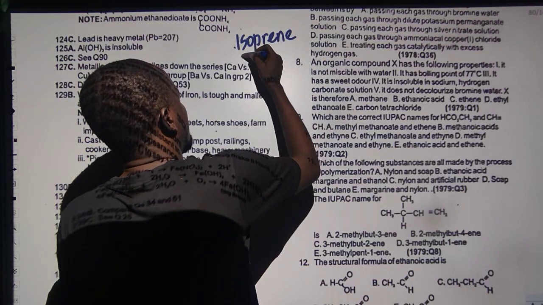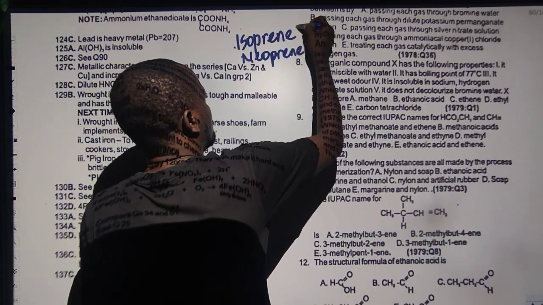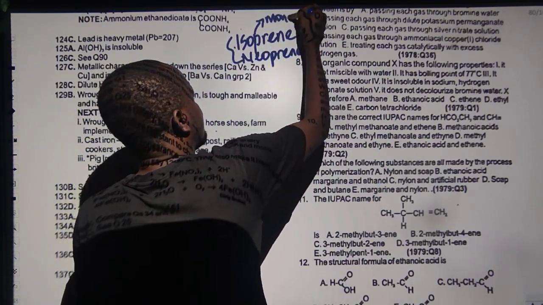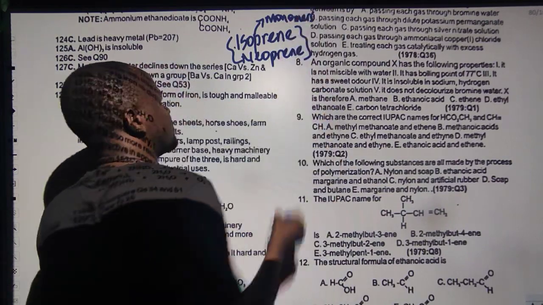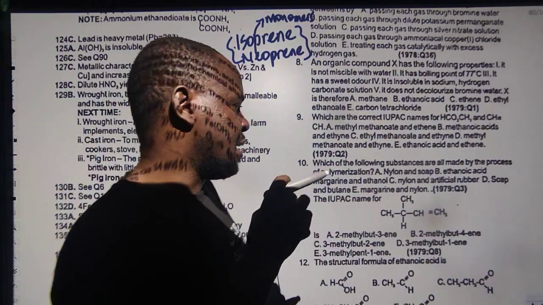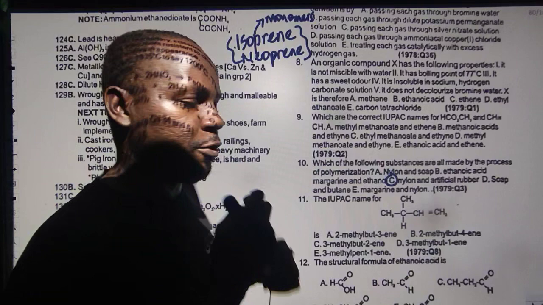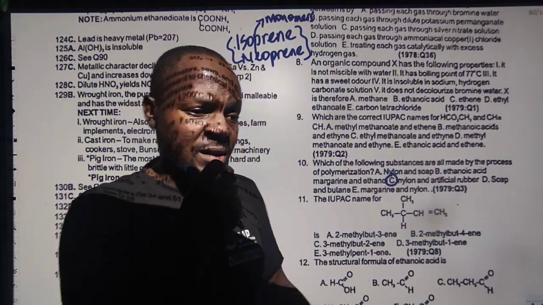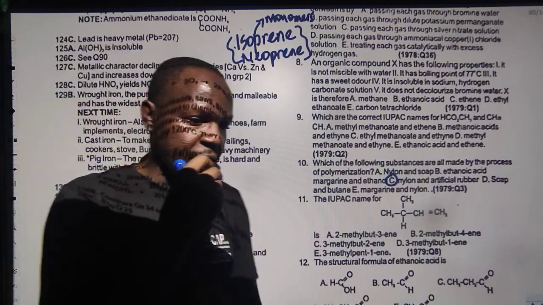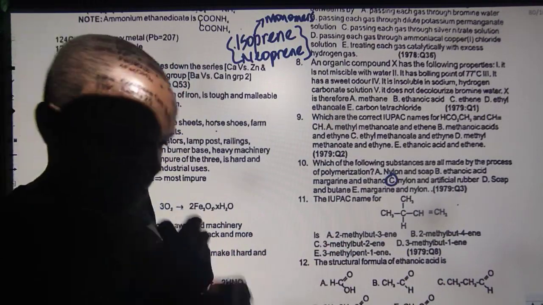And the other type of rubber, we'll call that neoprene. These are monomers of rubber. Monomer means a single unit that is now brought together to form a giant molecule. So by and large, my point is this option is correct because these two options here are formed from polymerization. There are other types, styrene, polystyrene. If I continue to name them, we won't leave here. For now, let's just keep it simple, and keeping it simple, option C is very, very correct.